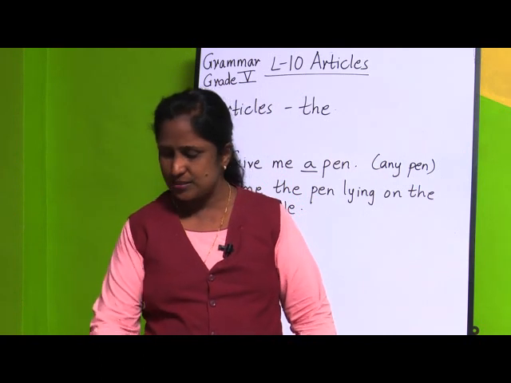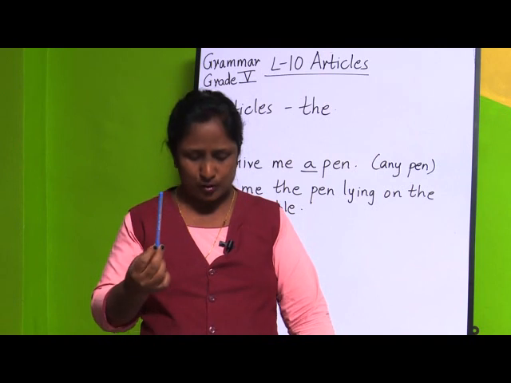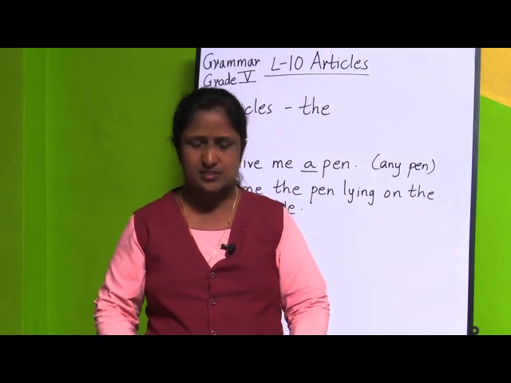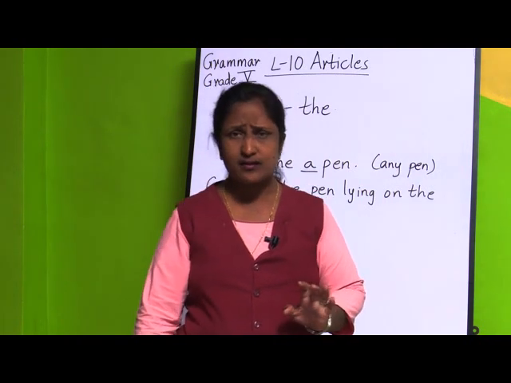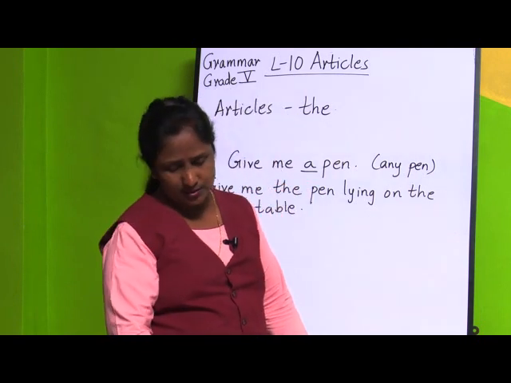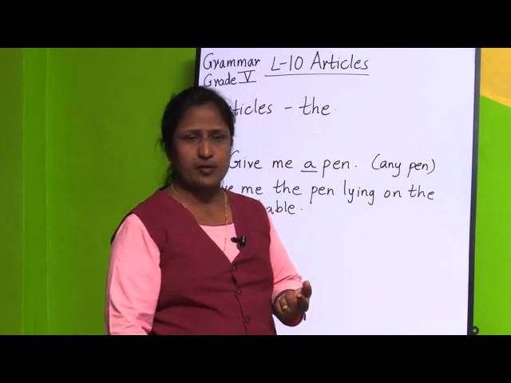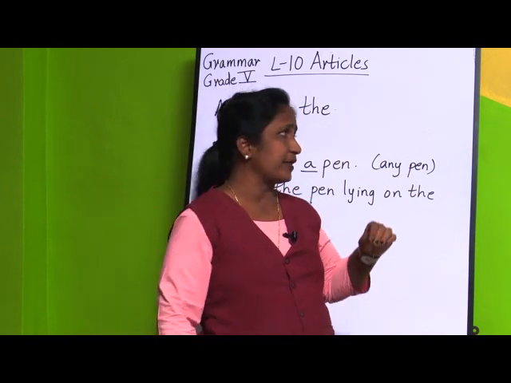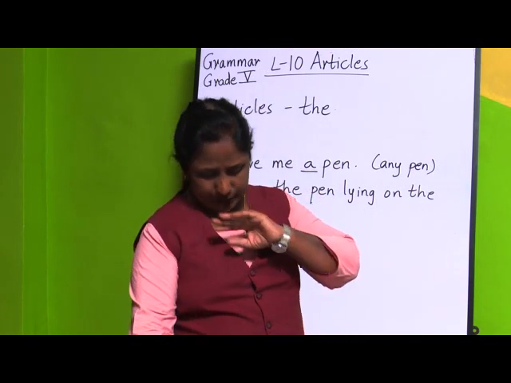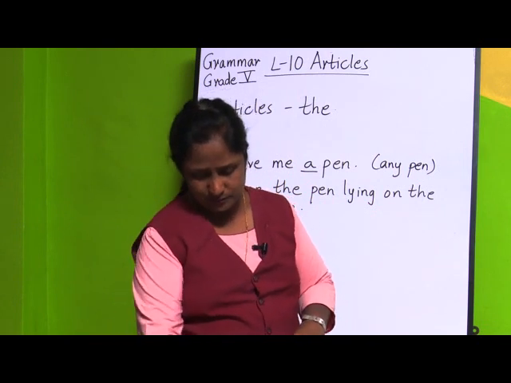When I am talking about only one particular person or thing, we use the article the. So, for any person or thing, we use a or an. But when we are talking about any particular person or thing, we use the article the.